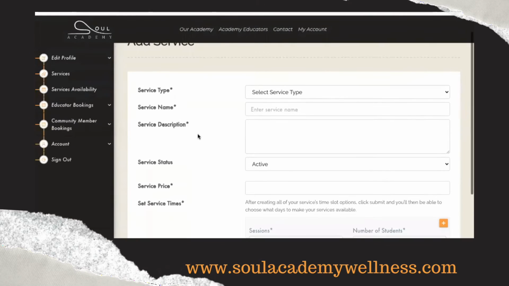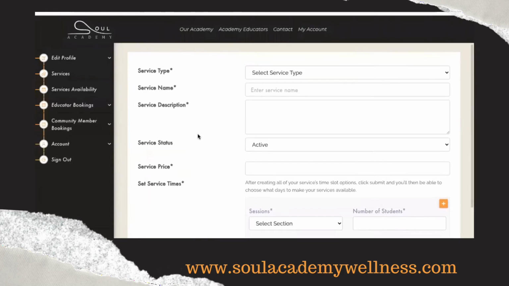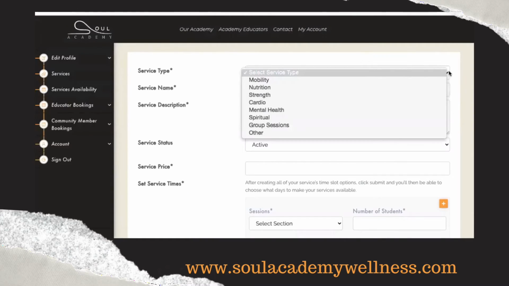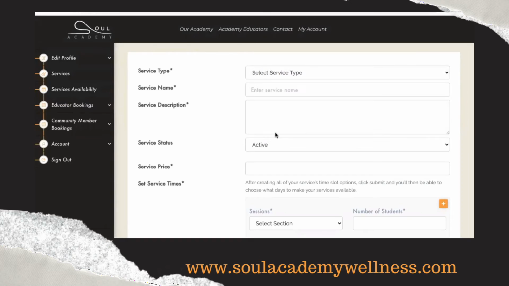Clicking that will bring you to the service creation template. Service type is just a generalized category to help filter the searches of the community members. So just pick a category that is closest to the service type you're offering, but no stress if you don't see what you're looking for here. Your service will still be live all the same. So I'm going to go ahead and click other, and the service that I offer is going to be napping.